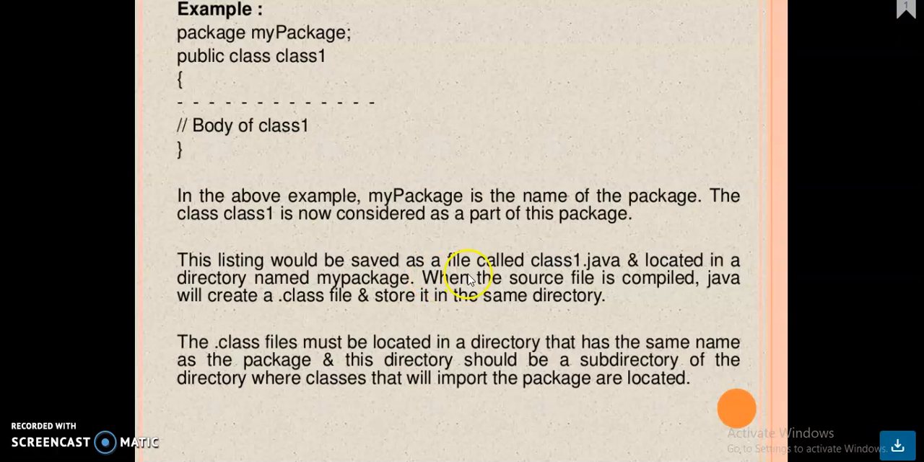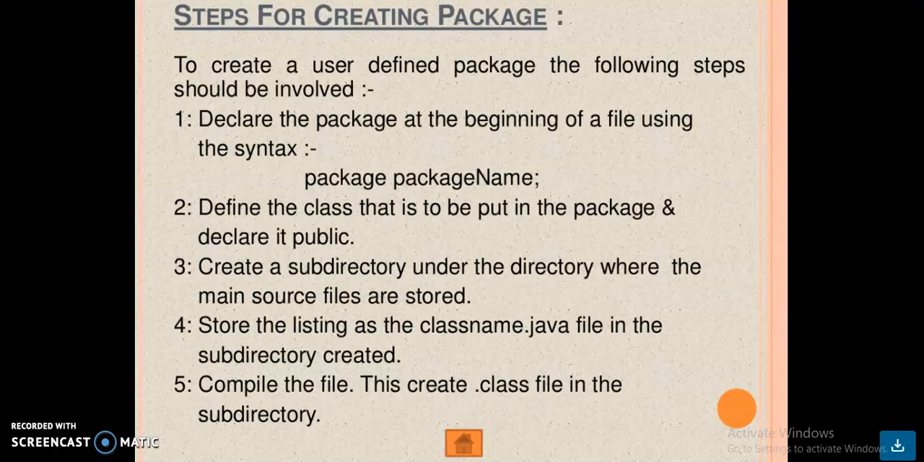Is it clear, girls? When the source file is compiled, Java will create a class file and store it in the same directory. The .class file must be located in the directory that has the same name as the package name. You have to create a folder with the same name as the package name. Is it clear? This directory should be a subdirectory of the directory where classes that will import the packages are located. And then the steps for creating packages.